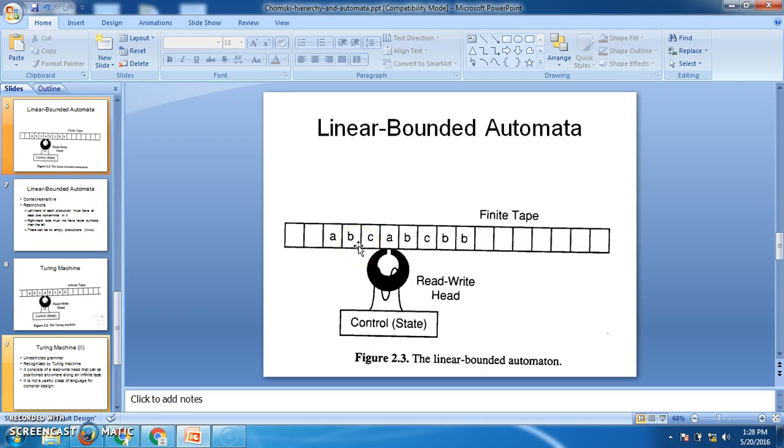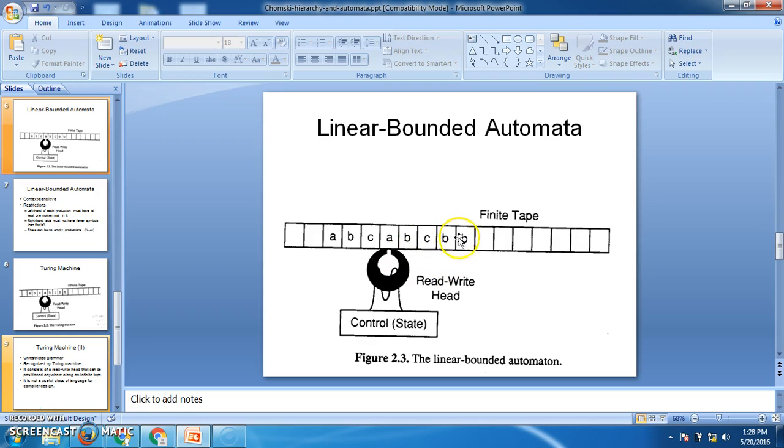automata is, so some drawbacks are there in the pushdown automata. What is the drawback here? Even though it has memory like a stack, it cannot accept the language L is equal to a power n, b power n, c power n. Next, if you go to the next higher level, linear bounded automata, it can accept a power n, b power n, c power n also. That is the advantage of this.